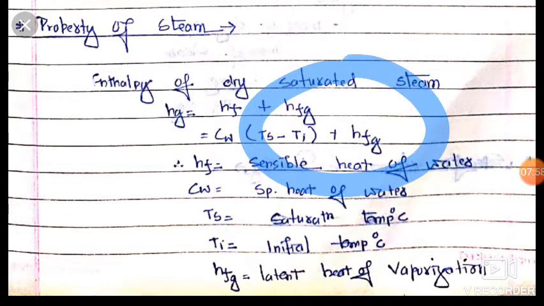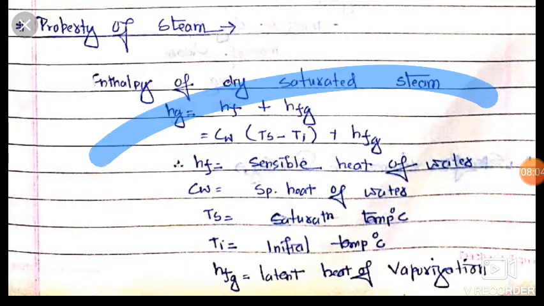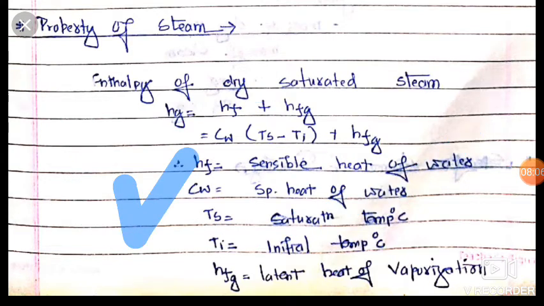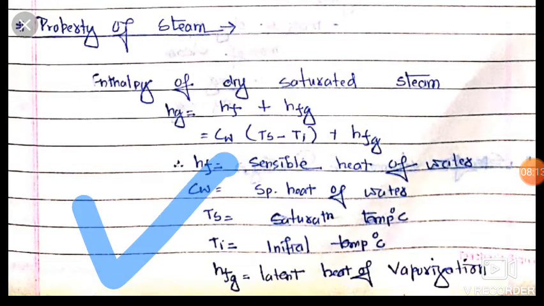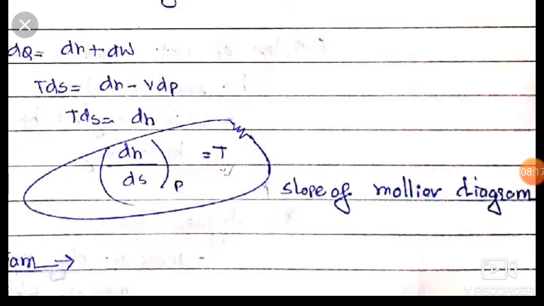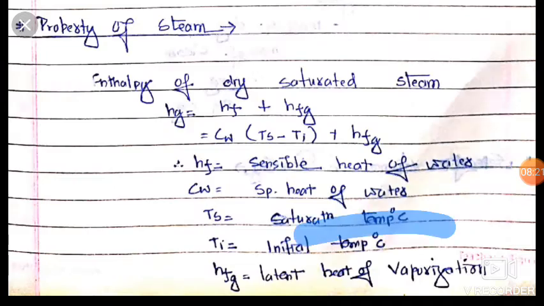Here Hf is equal to, friends, the sensible heat of water. Okay, and friends, here Cw is equal to the specific heat of water, Ts is equal to the saturation temperature, and Ti is equal to the initial temperature. And friends, Hfg is equal to the latent heat of vaporization. This is the latent heat of vaporization region. Okay friends,